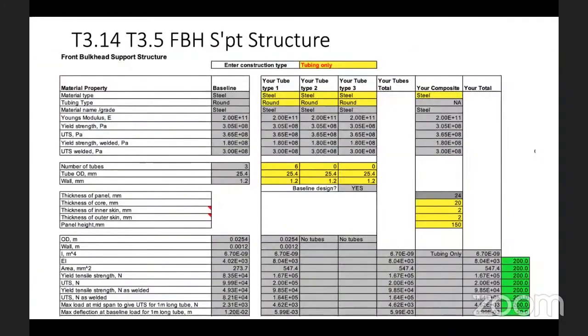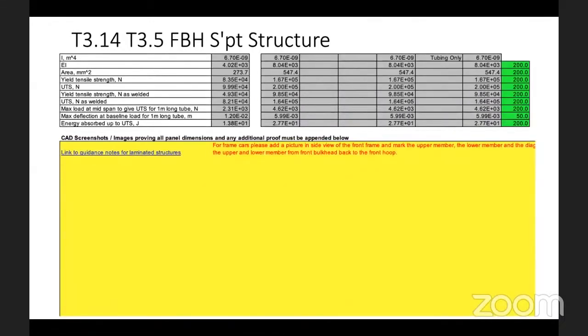So going forward, for the front bulkhead, we have a support structure. Here you will see there are 3 tubing requirements, and this tubing requirement is by the rule. You need to place the dimension of it. The same thing, we will have a yellow area where you need to put the CAD image screenshot.